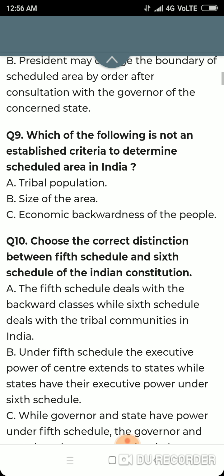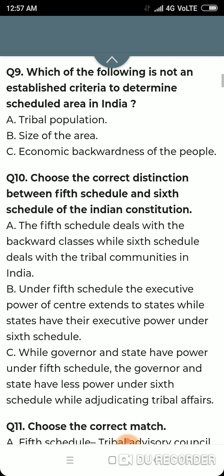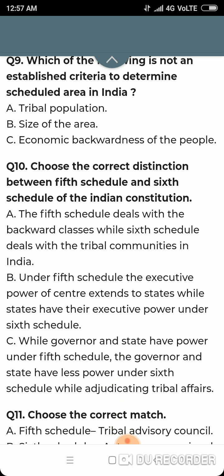Question number 9. Which of the following is not an established criteria to determine scheduled area in India? Tribal population, size of the area, economic backwardness of the people. All these three options are correct because these are established criteria at present existing in India to determine scheduled area.